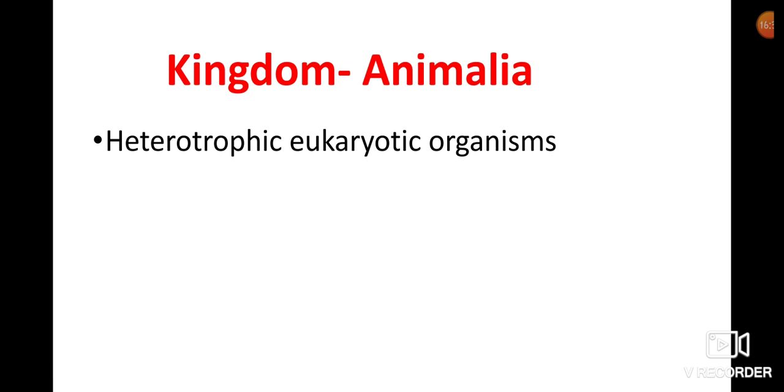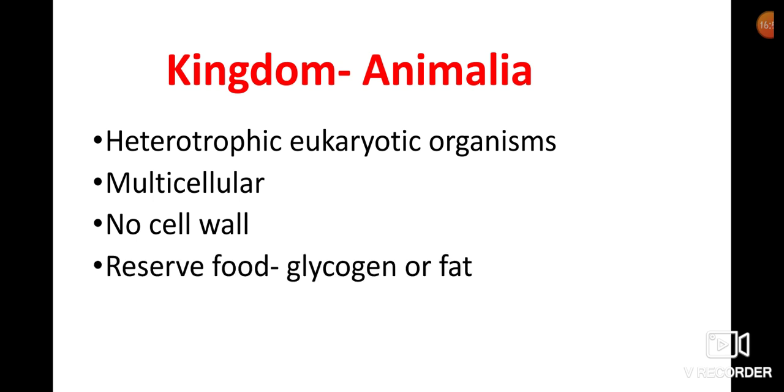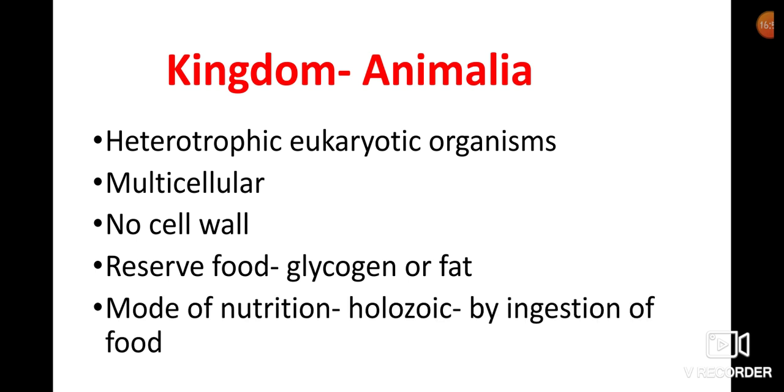And the last kingdom in R.H. Whittaker's system is Animalia. These are heterotrophic eukaryotic organisms. All are multicellular and there is no cell wall. Stored food material is in the form of glycogen or fat. Mode of nutrition is holozoic, nutrition by ingestion of food materials.